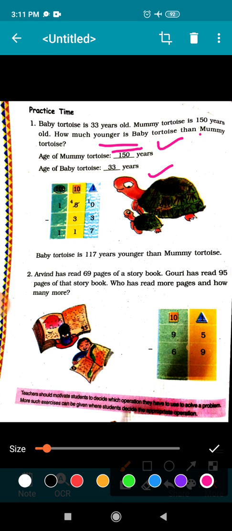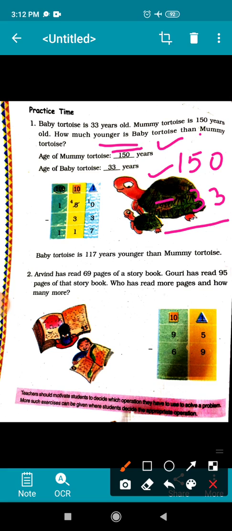Okay, so 150 minus 33. Start from ones place. On ones place 0 is there. It is a smaller number. You cannot subtract 3 from 0.